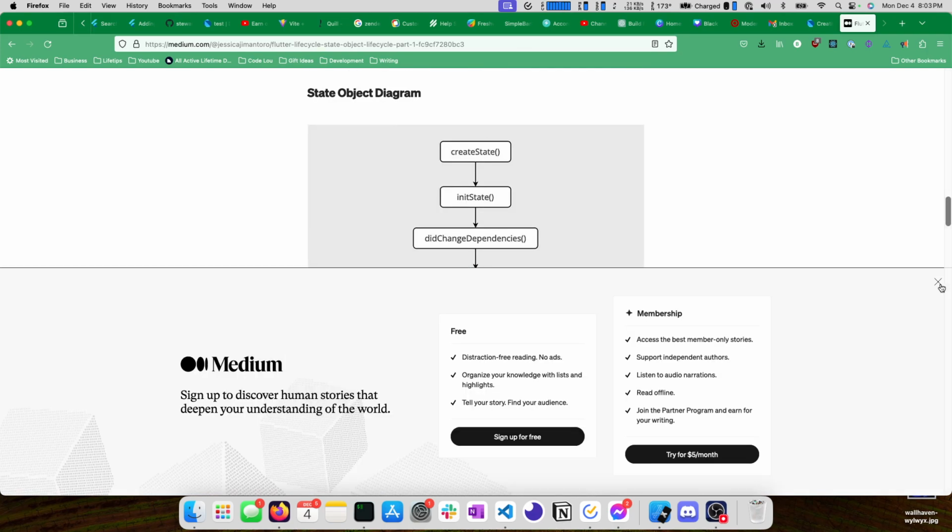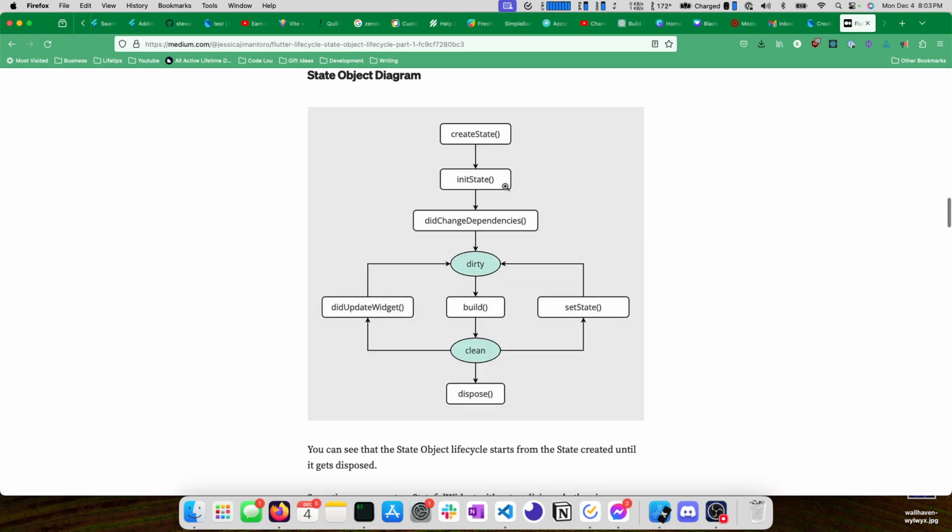And medium paywall. Okay, so create state gets called, then init state gets called. Did change dependencies gets called whenever dependencies are changed. This can be used to check if dependencies actually were changed. So for example, if maybe the dependency that you have is the same object as before, maybe you don't want to actually do anything.